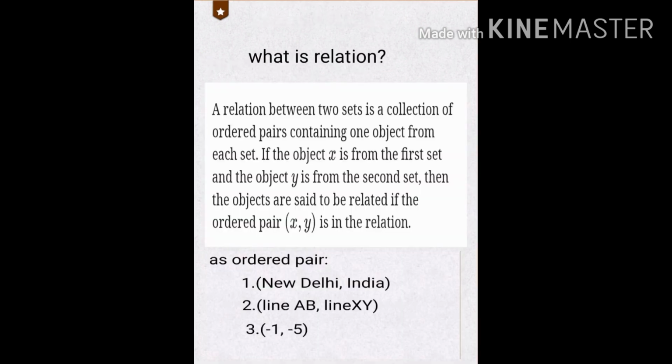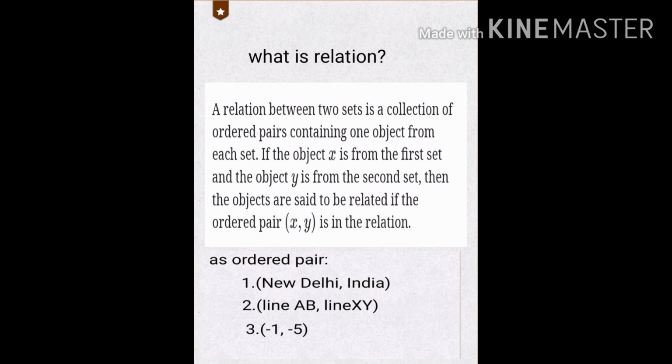So in our maths, a relation is just a set of ordered pairs. I think it is very easy to understand. The examples we just learnt are (New Delhi, India), (line AB, line XY), (minus 1, minus 5). Like in numbers: (0, 1), (minus 3, 9), (3, minus 50). These are called a set of ordered pairs. So a relation is just a set of ordered pairs.